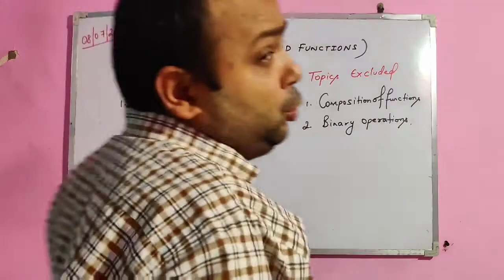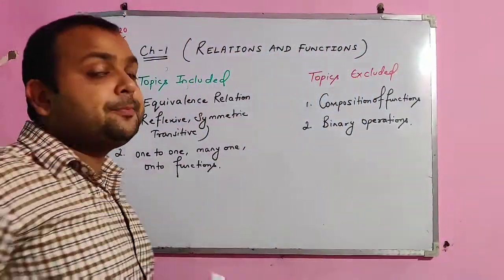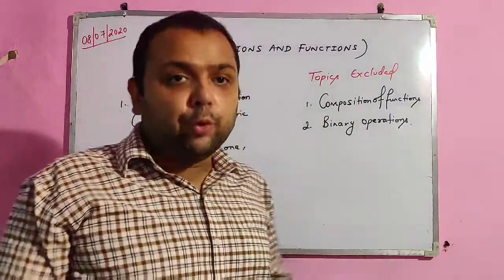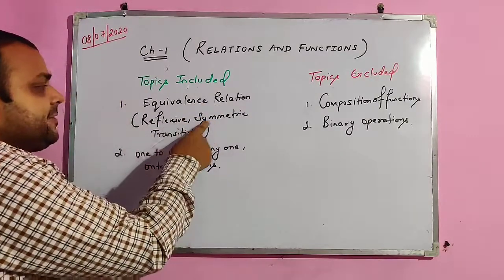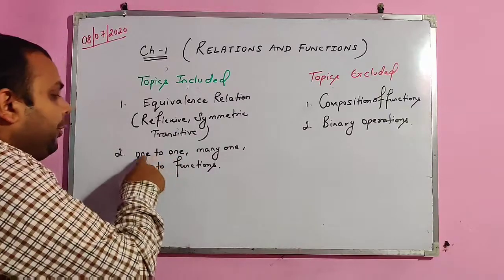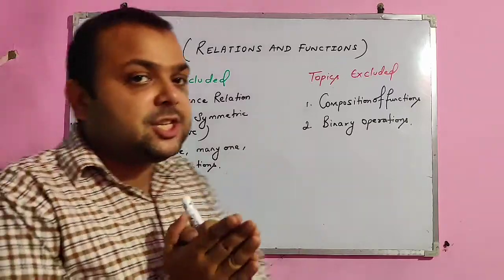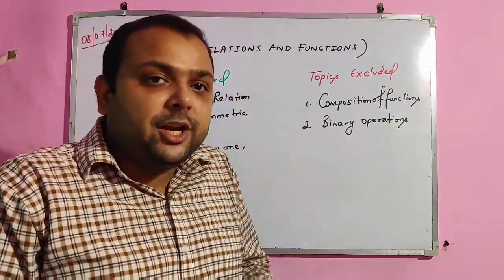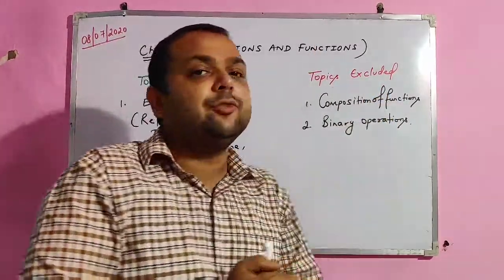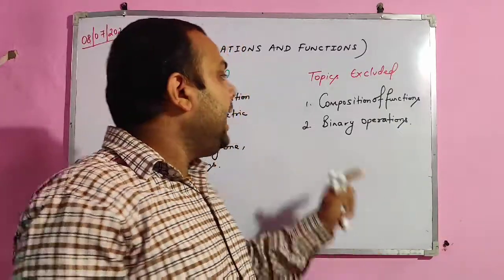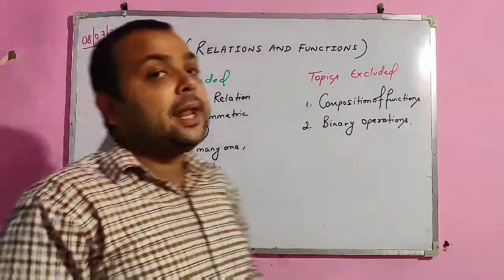So we are going to see the new syllabus for chapter number 1. The name of chapter number 1 is Relations and Functions. Topics that are going to be asked in the board's exam are equivalence relation, which includes reflexive, symmetric and transitive relation, and one-to-one, many-one and onto functions. So the topics included are relations, functions, types of relations, types of functions. And the topics excluded are composition of functions, which is GOF, FOG, FOF, GOG, and binary operations. So in this, only 2 topics are included and 2 topics are excluded.